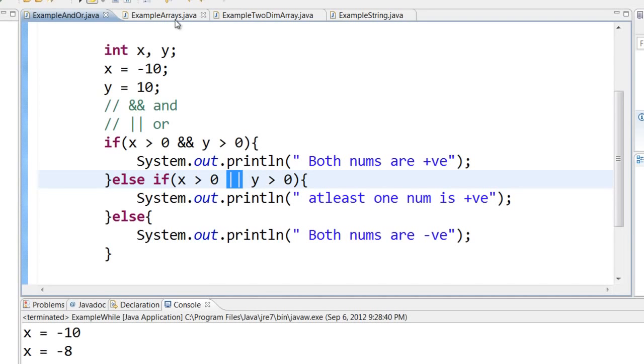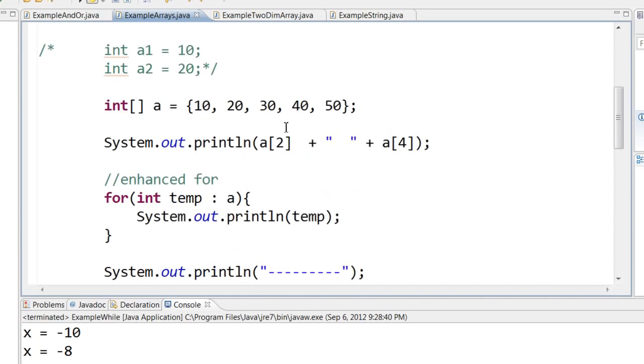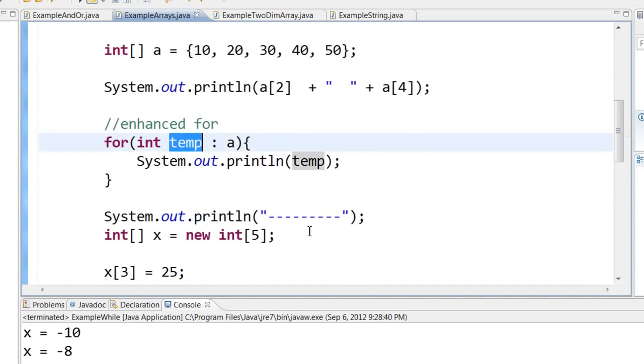We also saw the concept of arrays. So basically, if you have some kind of data, same data, and you want to store them, you can use an array. So this is an integer array a, which will be used to store an array of integers. It will create boxes and it will put them as a of 0 to a of 4, and you can access those data by saying a of 2 and a of 4. If you want to loop through an array, you can use an enhanced for or a for each loop. You can say the data type integer, put some temporary variable, colon the name of the array a, and then you can print out temp.